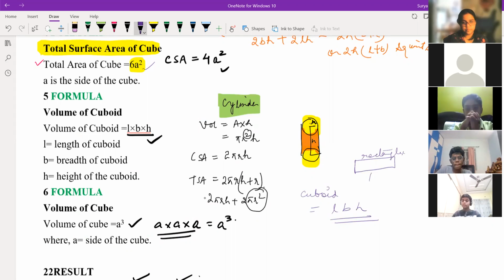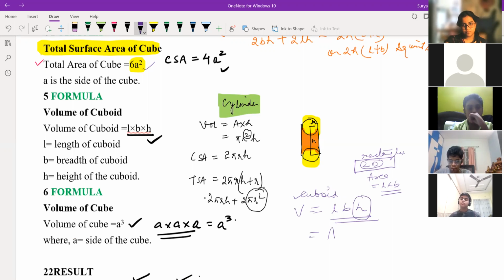In rectangle we know only area, which is length into breadth. But rectangle is two-dimensional, just like a paper, with no height. Cuboid is three-dimensional, like a box or a book. So height is coming extra over here. So volume of cuboid is nothing but LBH.